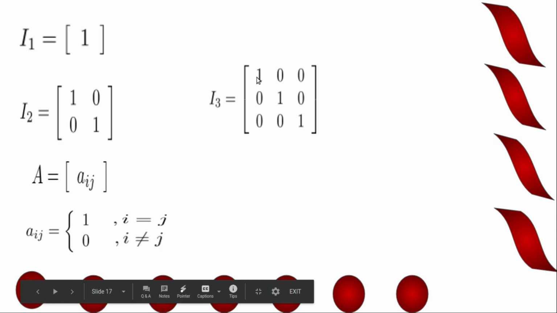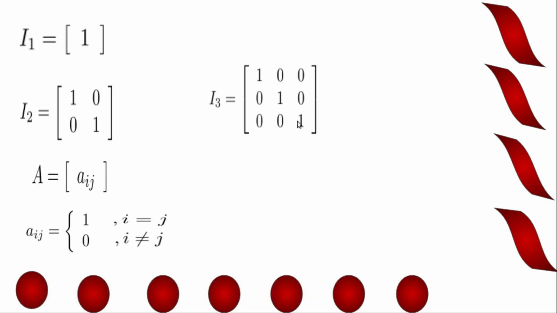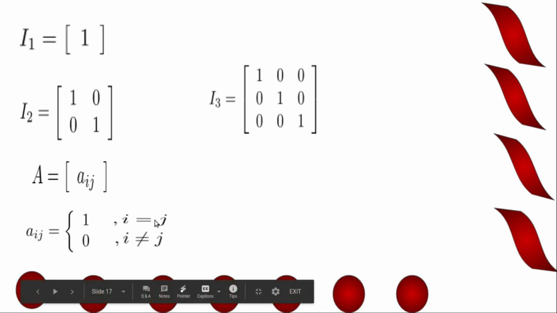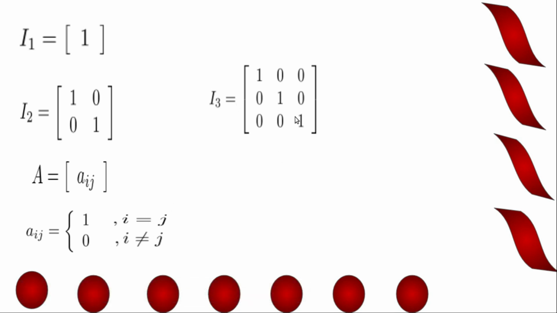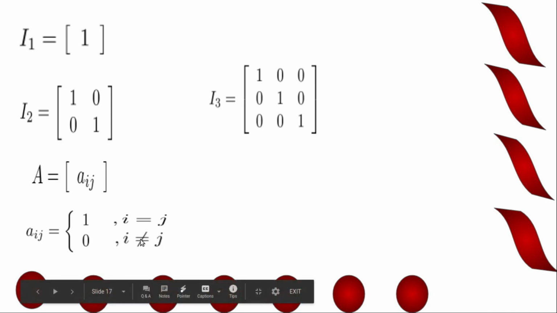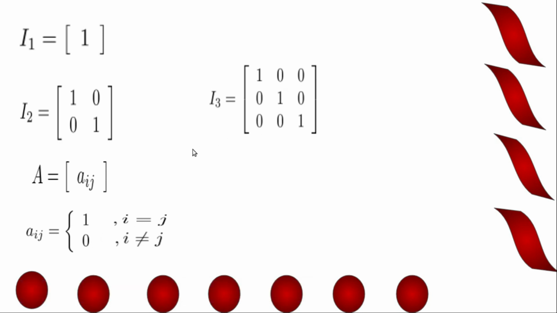That is, A11, A22, A33, when i equal to j, the elements will be 1. A12, A13, A21, A23, A31, A32, whenever i not equal to j, the elements should be 0. These matrices are known as identity matrix.